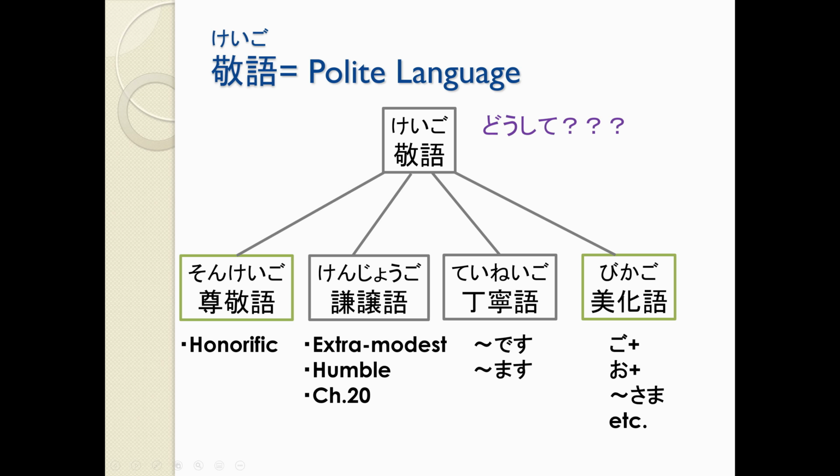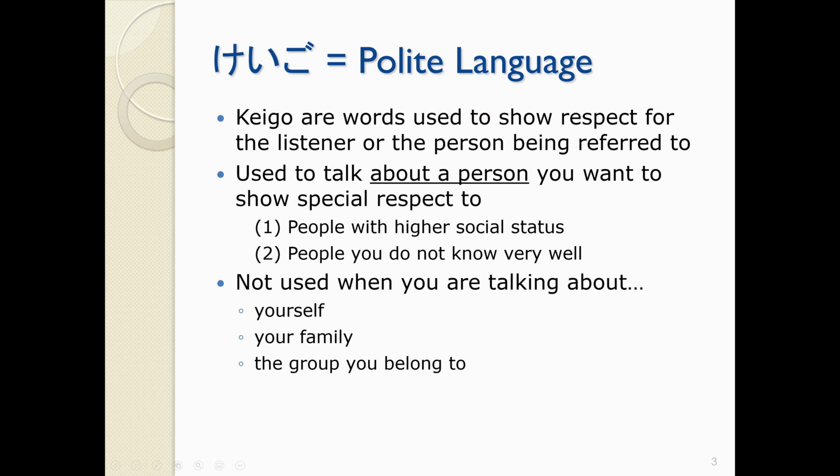でも、どうして? Why bother using keigo in the first place? Why do we make it so complicated? So keigo are words that we use to show respect for the listener or the people who are being referred to. So specifically, the sonkeigo that we are going to learn in this chapter, the honorific language, we use to talk about a person that we want to show social respect to.